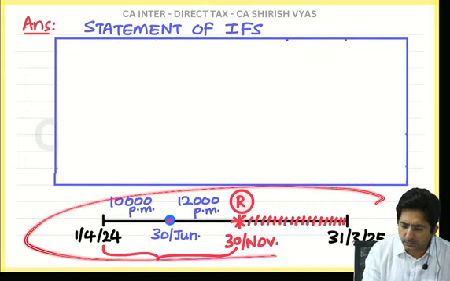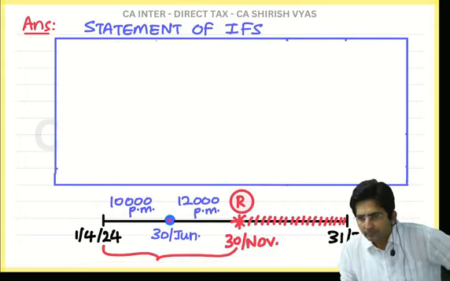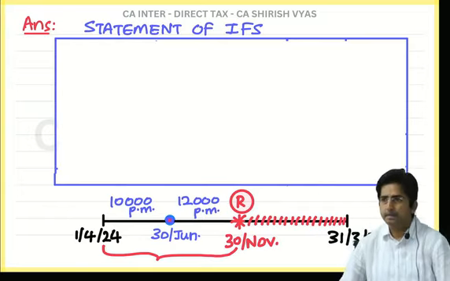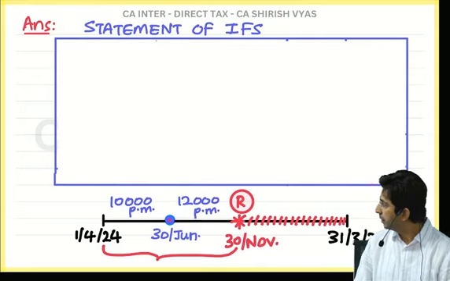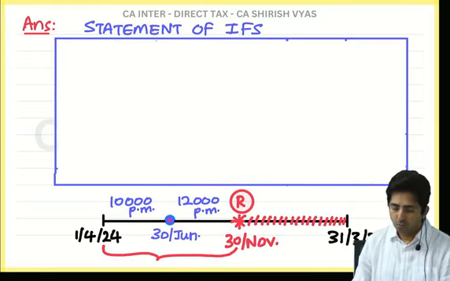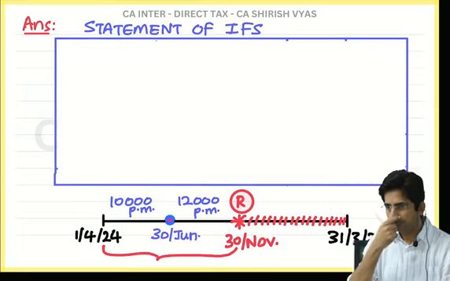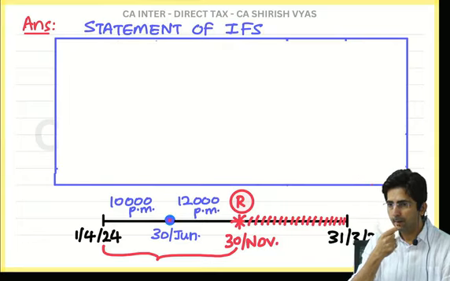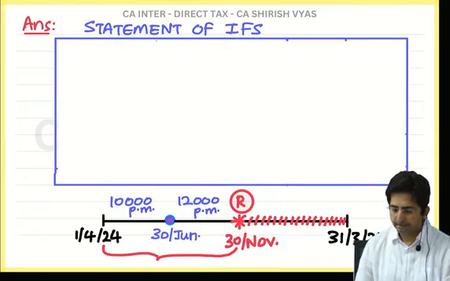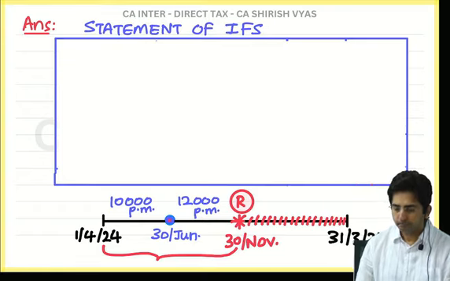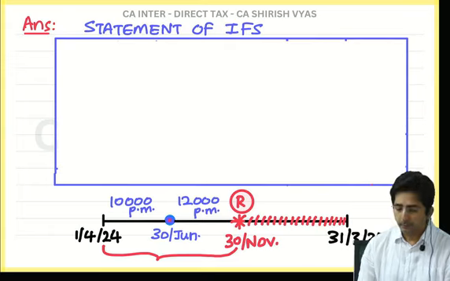Because this working is not compulsory, this is just for our sake. Did you draw this thing?